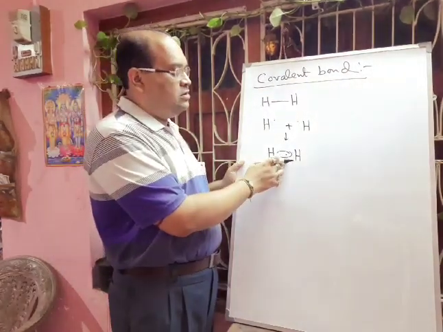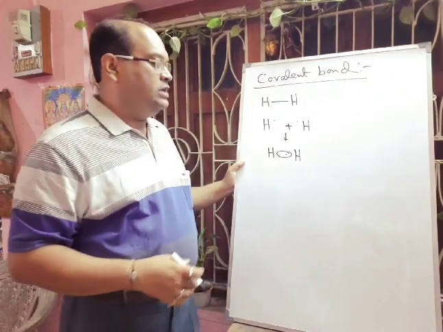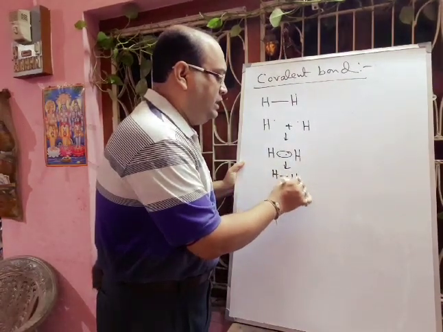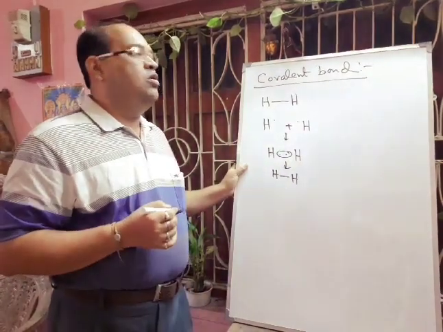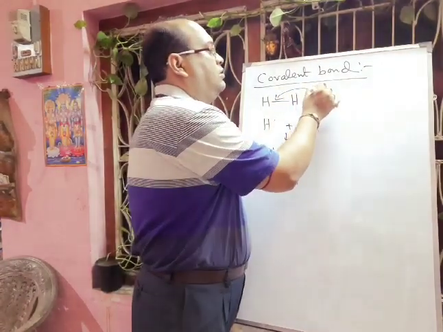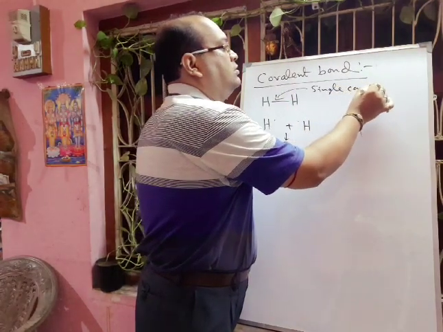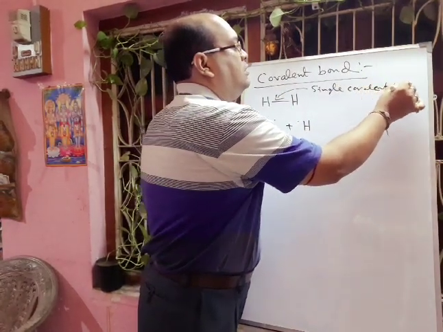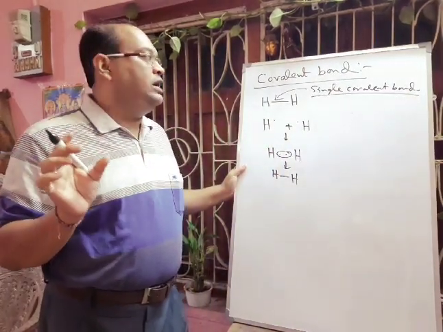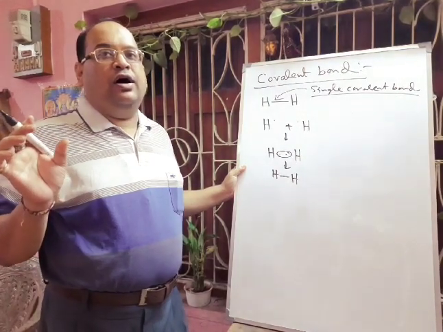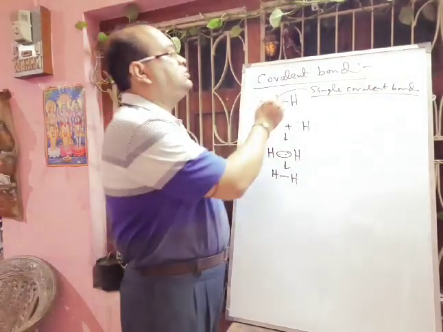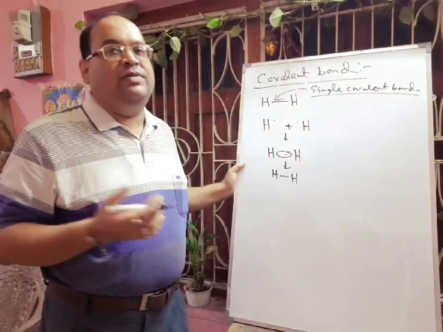So this hydrogen has 2 electrons and this hydrogen also has 2 electrons. In this way they are stable, and the bond formed by sharing of electrons is called a covalent bond. Hope you can understand. This is also called a single covalent bond, because between the two hydrogen atoms only one pair of electrons, that is 2 electrons, is present. So one bond means one pair of electrons.